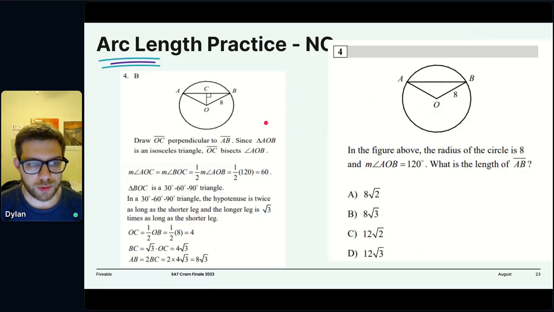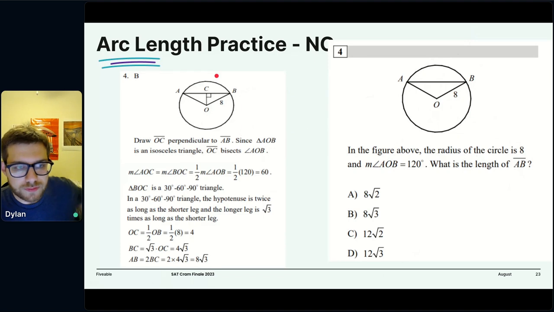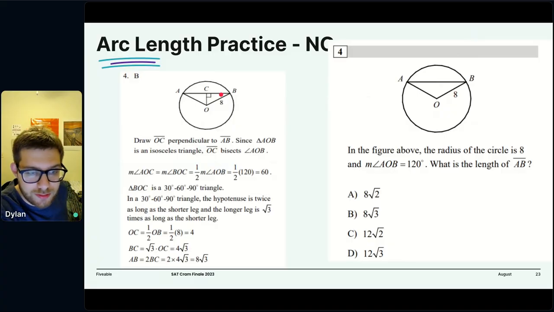All right, so we have these two angles, AOC and BOC, which are each 60 degrees. We've bisected the angle. So this is 60. What do we know about a right triangle that has 60 as one angle, 30 as the other? We've got a 30, 60, 90 triangle right there. So if this side is 8, then by the definition of a 30, 60, 90 triangle, OC is 4, and CB is 4 radical 3.